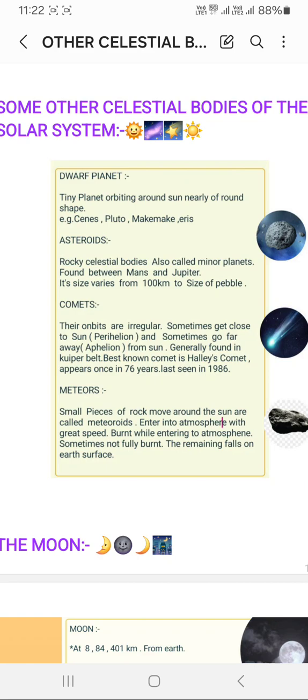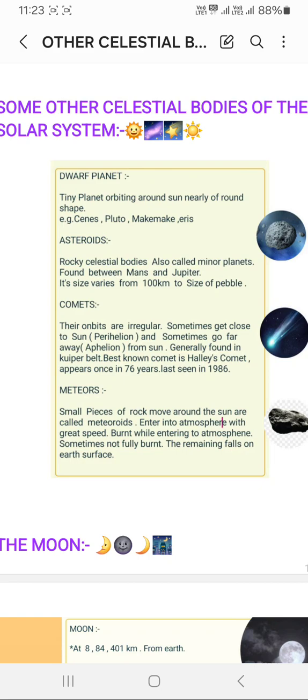What are dwarf planets? They are tiny planets orbiting around the sun, and they are nearly round in shape. They have a definite orbit and they orbit around the sun, but they don't fulfill all the criteria to become a planet. That's why they are called dwarf planets. The concept of the dwarf planet came into existence in 2006. Before 2006, Pluto was considered a planet, and we had 9 planets in our solar system.